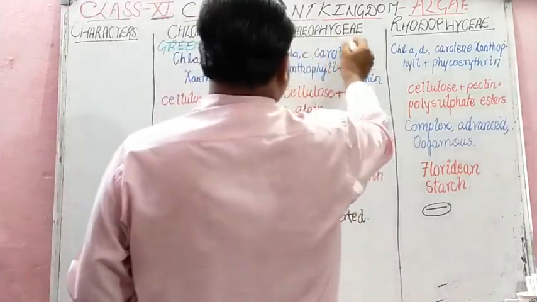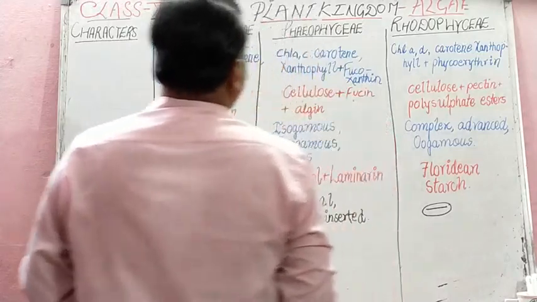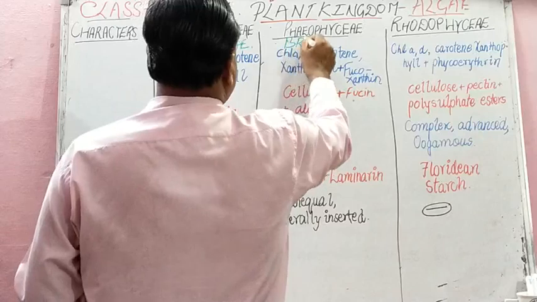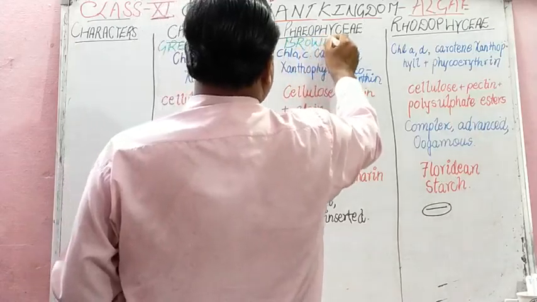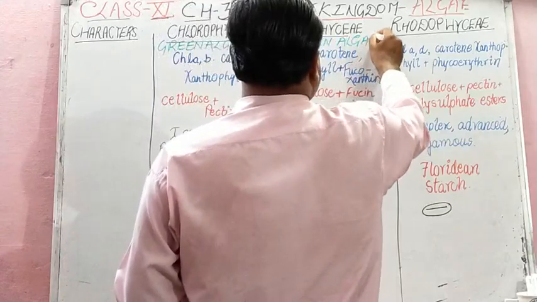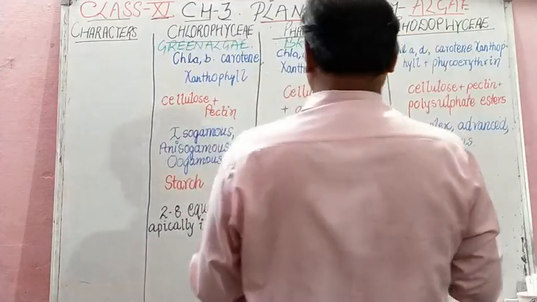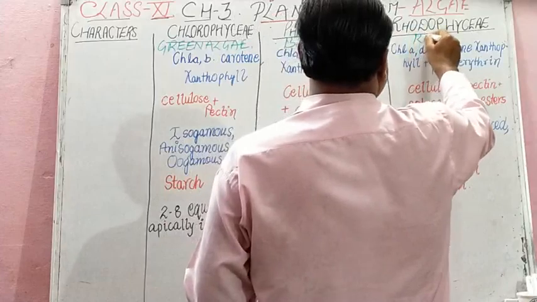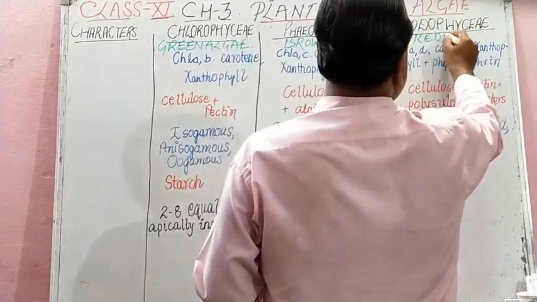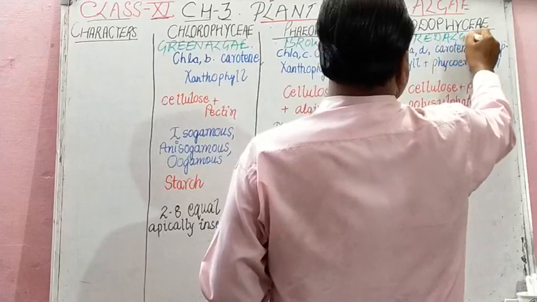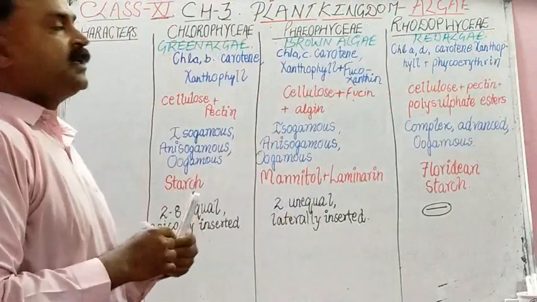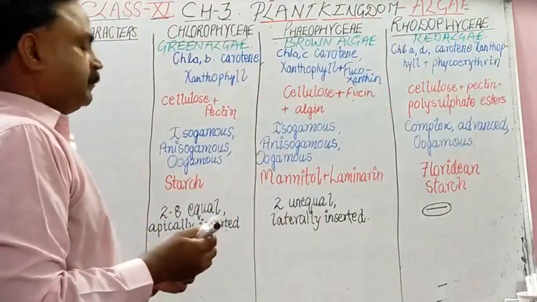The common name of phaeophyceae is brown algae. And the common name of rhodophyceae is red algae. So the first feature is common name.